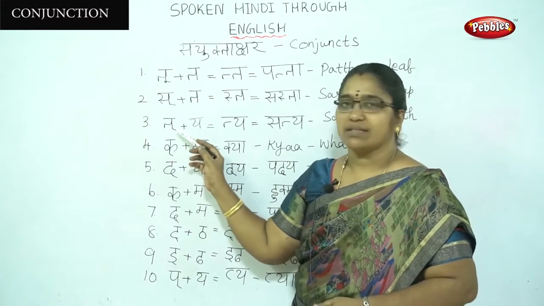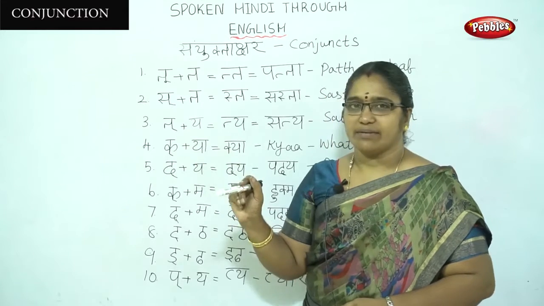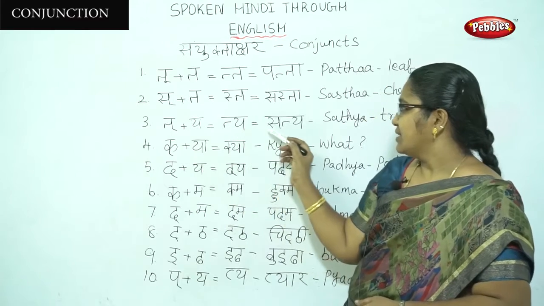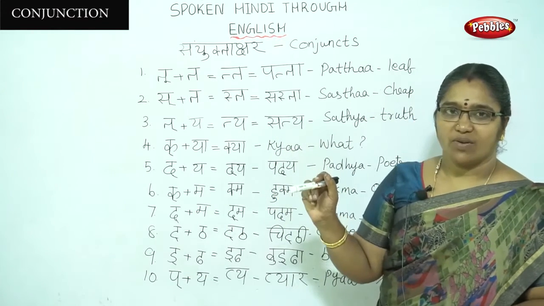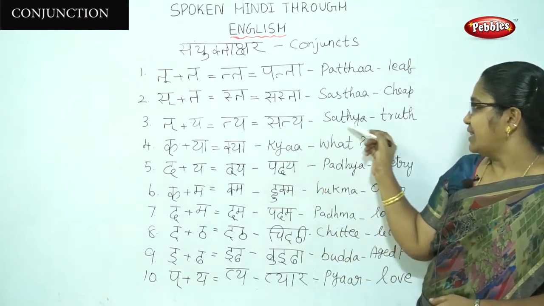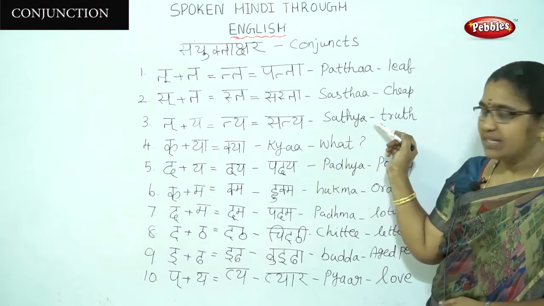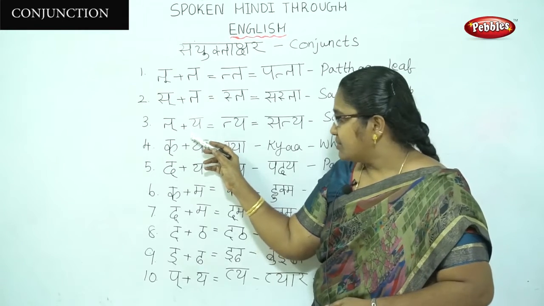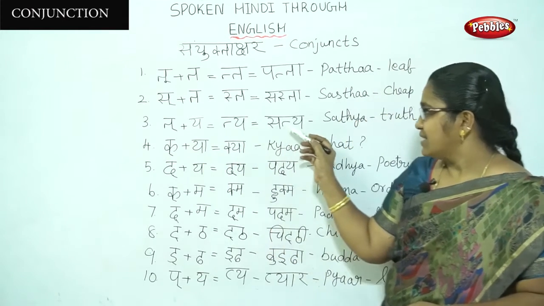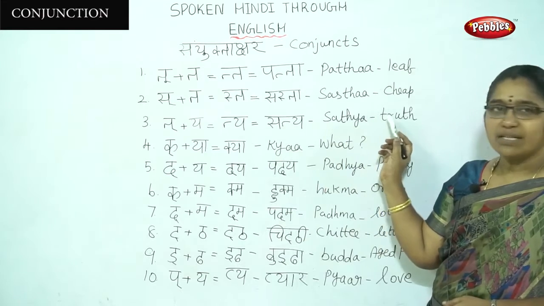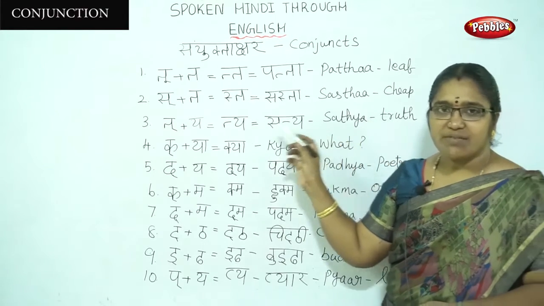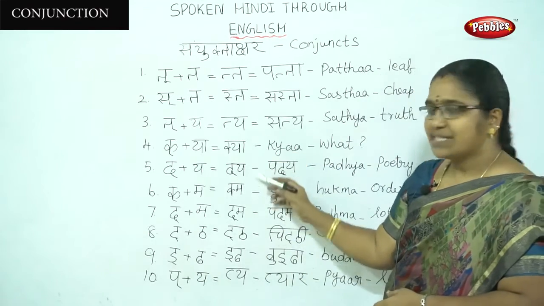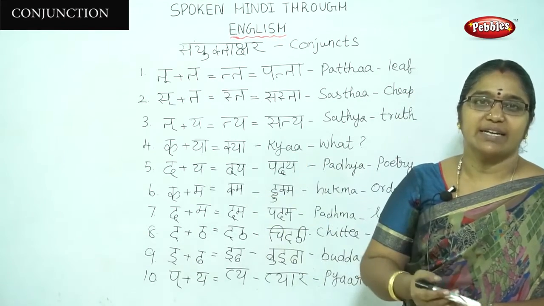The third one is it plus ya, itya. Here see satya, truth. It plus ya becomes itya. The word is satya. The pronunciation is satya. The meaning is truth. Likewise, we can write these types of letters, pronounce them and take the meanings.